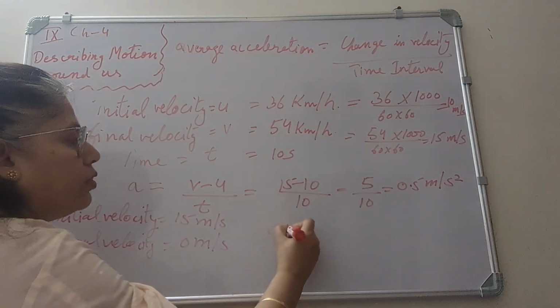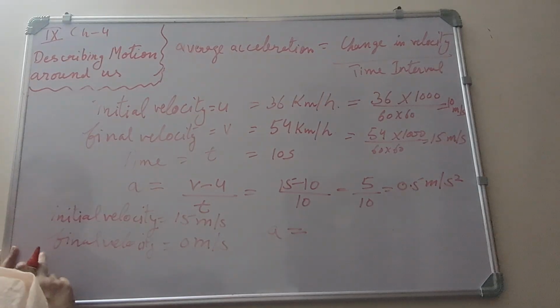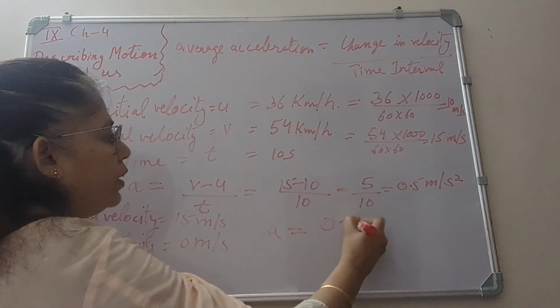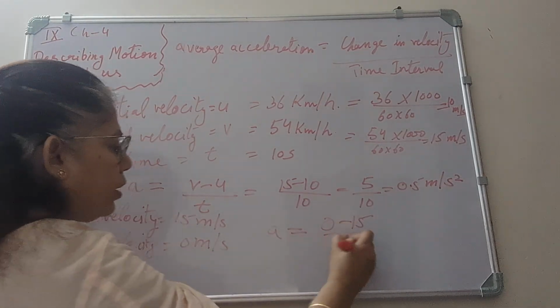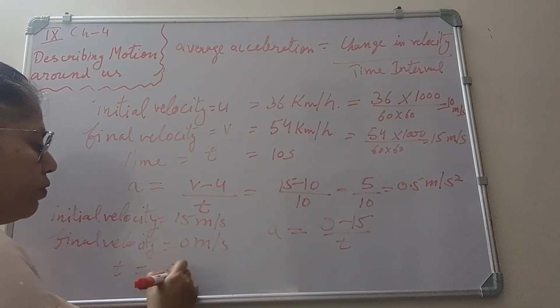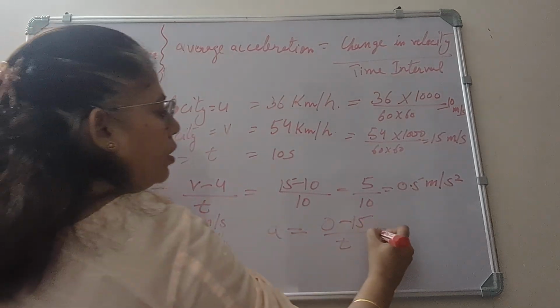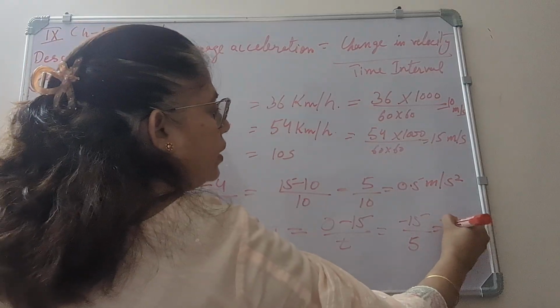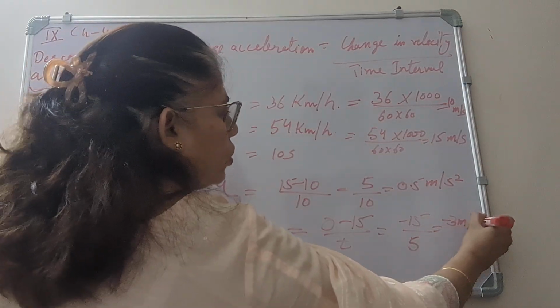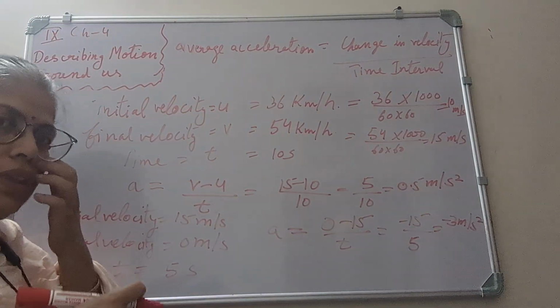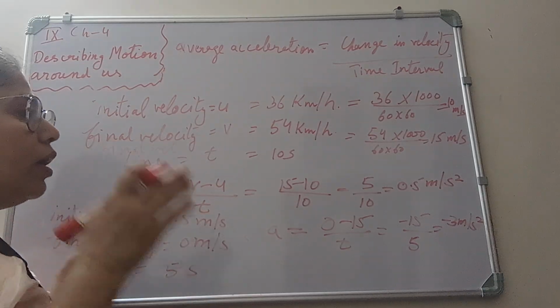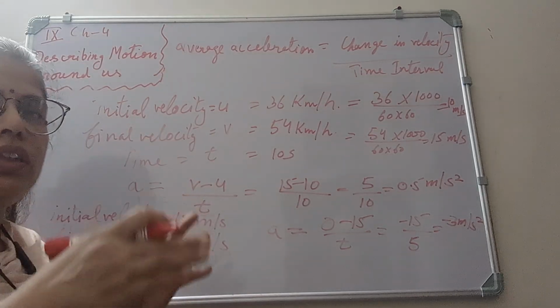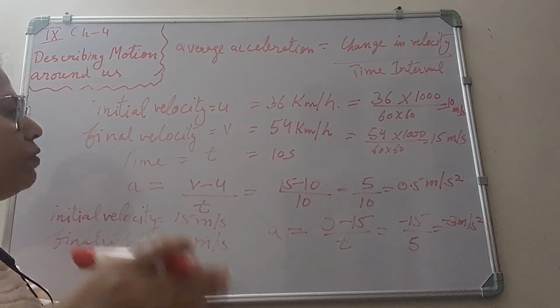So the acceleration is 0 minus 15 upon t. Time is 5 seconds, so it is minus 15 upon 5, that is minus 3 meters per second square. Here the minus sign represents that the velocity is decreasing with time.